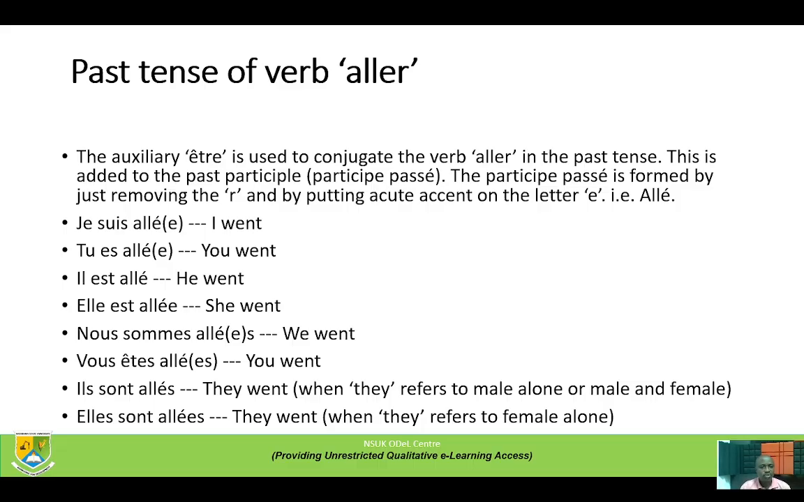Tu es allé(e), you went. Il est allé, he went. We all know that il is a man. Elle est allée, she went. Nous sommes allés, we went. Vous êtes allés, you went. Ils sont allés, they went, when they refers to male alone or male and female. Elles sont allées, they went, when they refers to female alone.